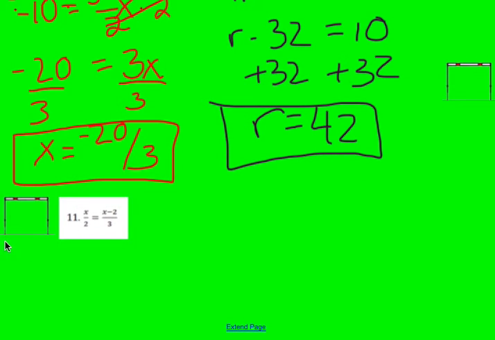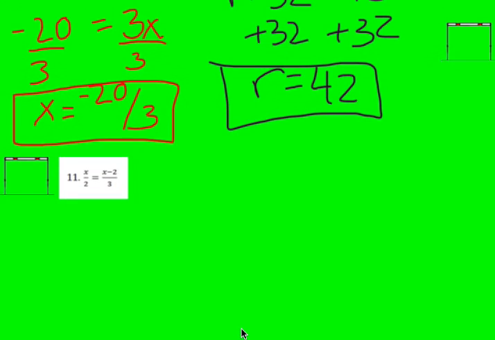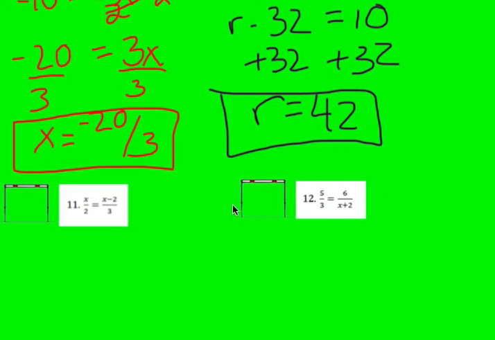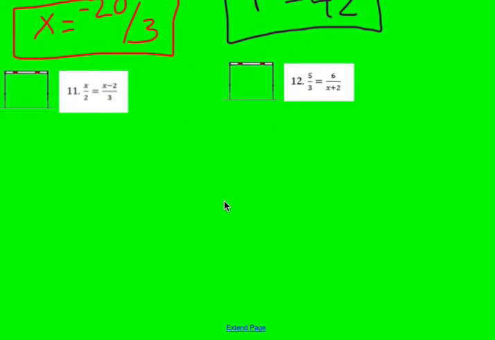So let's take a look at number 11. So number 11 is a type of problem that we call a proportion. And a proportion is when we have two fractions or two ratios that are set equal to each other. Okay, so there's a separate kind of method that we go about solving these proportions. So to solve a proportion, what we're going to do is use a method called cross multiplication. So to cross multiply, you're going to take the top and the bottom and multiply together by the top and the bottom, and you're doing that across.